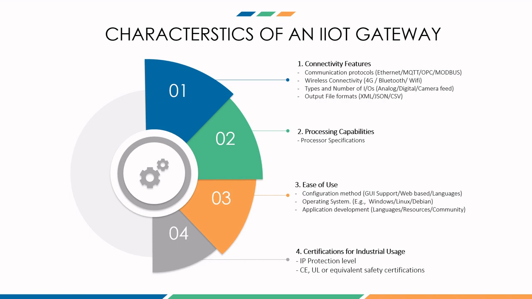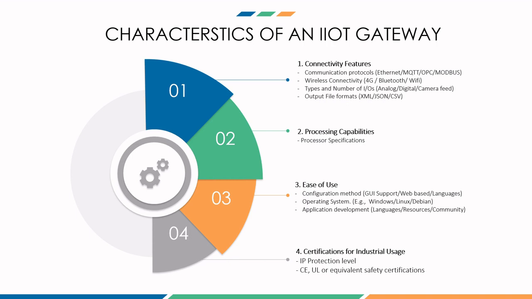So there are different types of gateways offering analog input modules, digital input modules, or output modules. So that is also an aspect that you should consider. Also, there are gateways which have dedicated ports for taking inputs from camera feeds. So depending on whatever the requirement is, this is also an aspect that you should always consider.